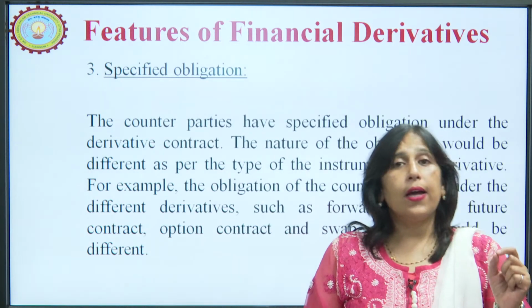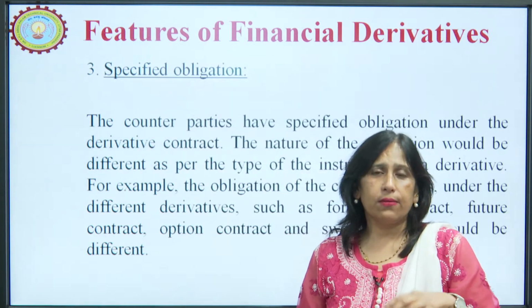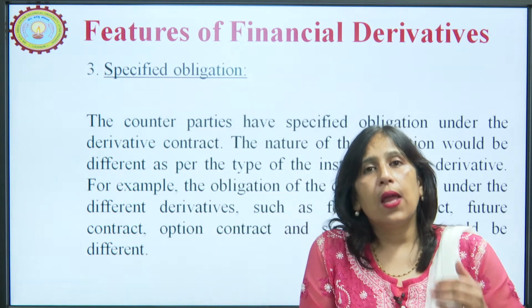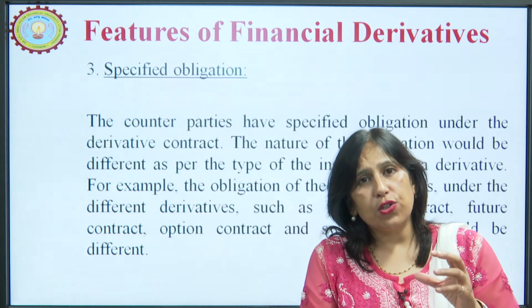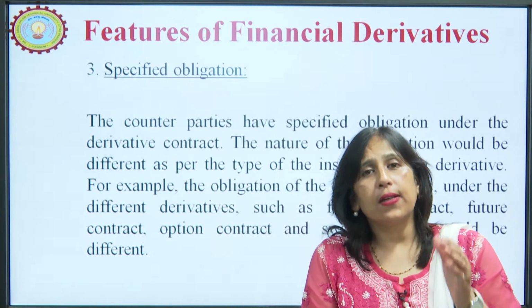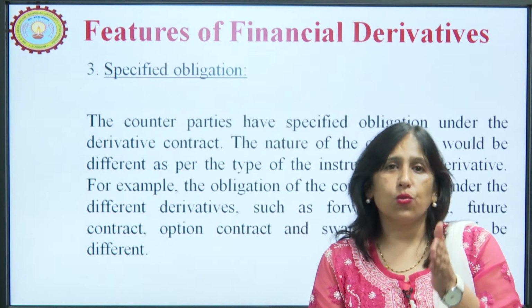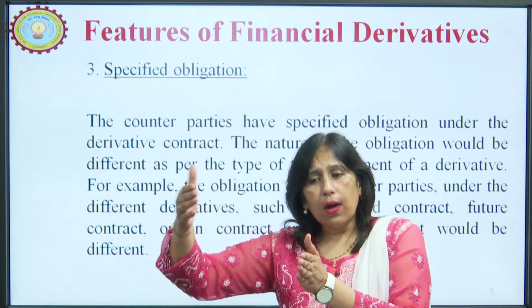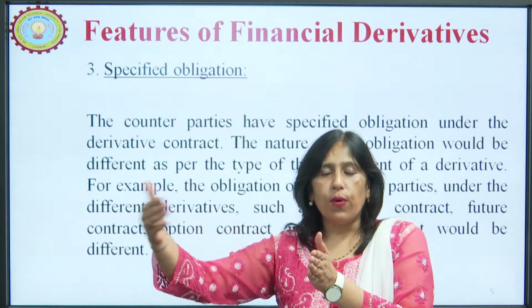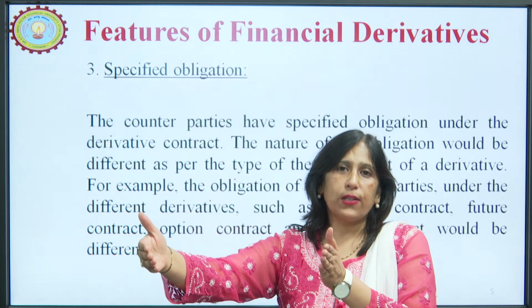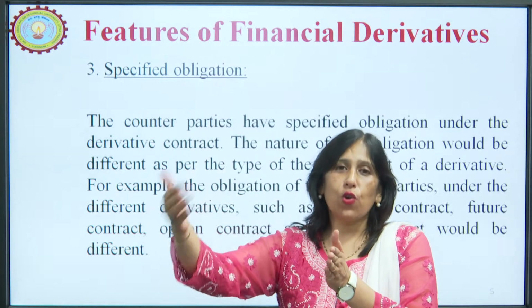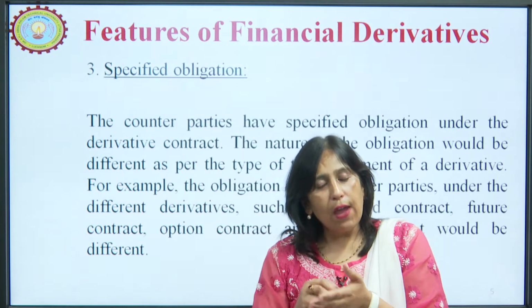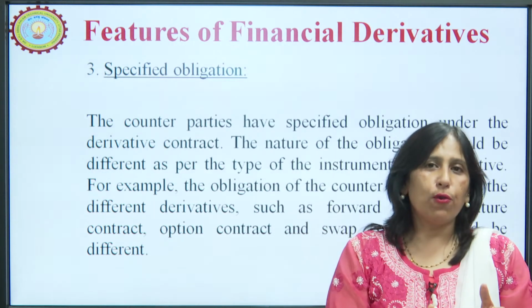For example, in a futures contract, I do not want to get into the details at this point, but if one party says, I am not going to fulfill this obligation of mine, that is not allowed. This is a legal binding; whatever obligation is there, you have to fulfill.